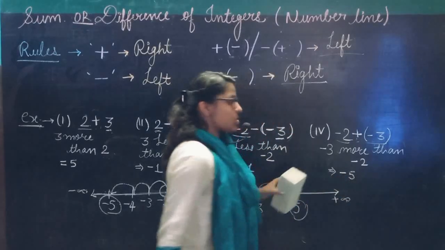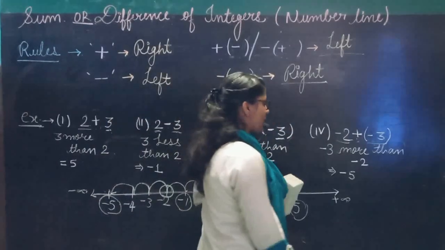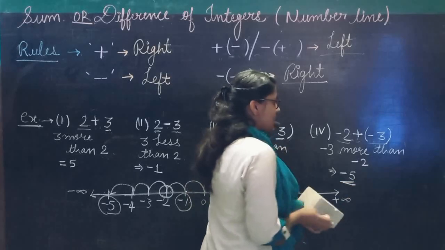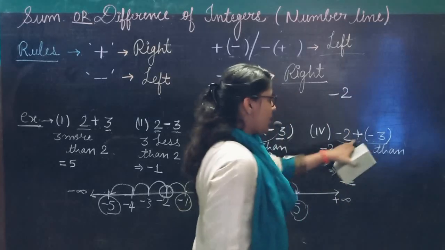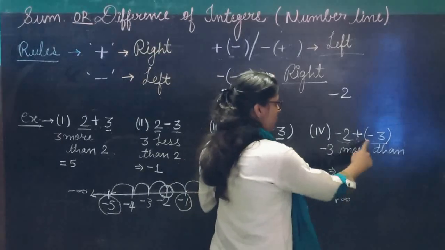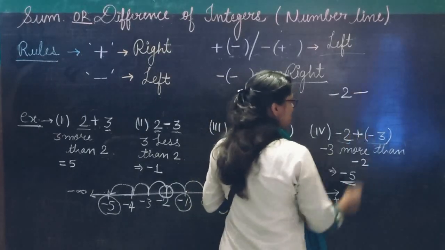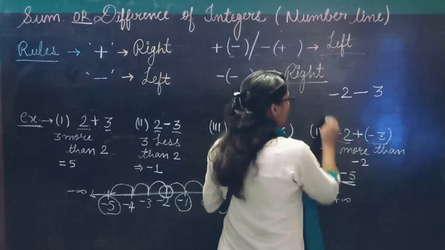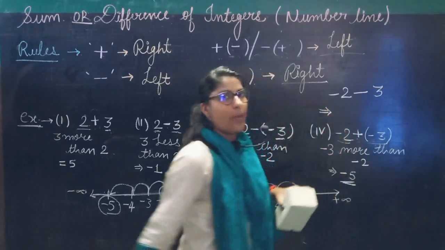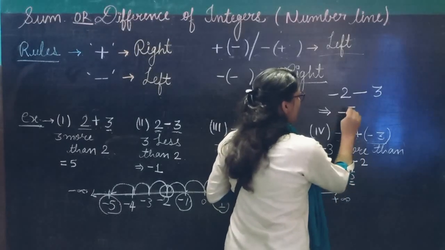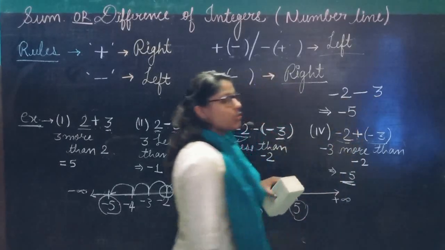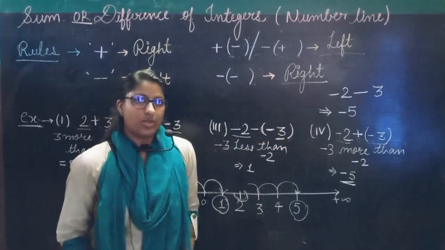Now by using the rules you can verify if this answer is correct or not. Listen. Minus 2 as it is, minus 2 is coming. Plus minus, multiplication rules apply. Plus minus, minus is there. And this 3 is coming. Now you apply the addition and subtraction rule here. Minus minus plus, and the sign will be minus. 2 plus 3 is equal to 5, and the sign will be minus there.